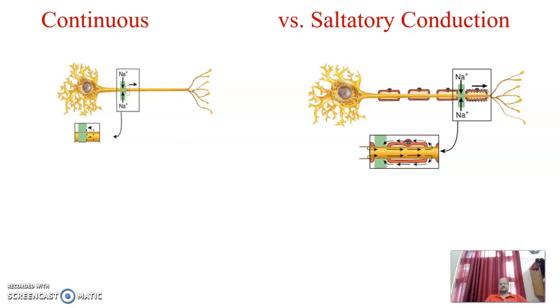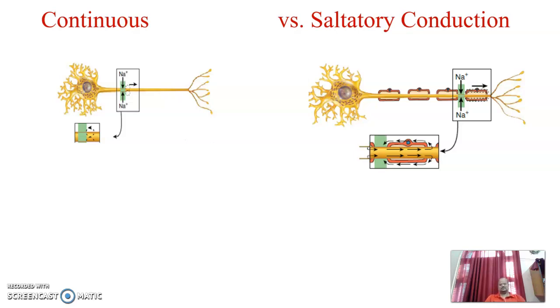Another term we use is the relative refractory period, during which a second action potential can be initiated, but only by a larger than normal stimulus. This coincides with the period when voltage-gated potassium channels are still open, after inactivated sodium channels have returned to their normal state. So these are the relative refractory period.